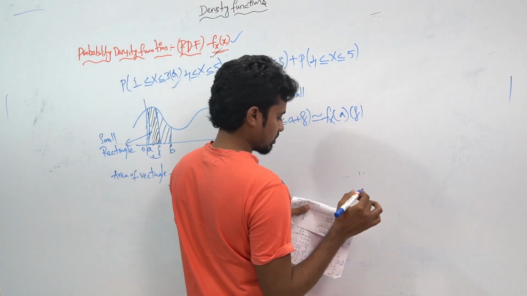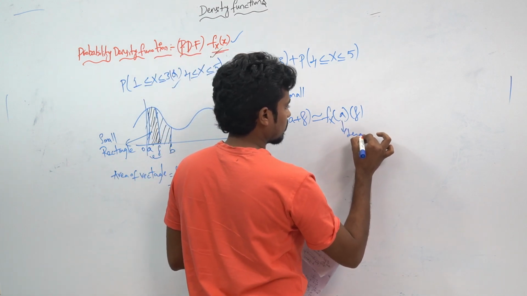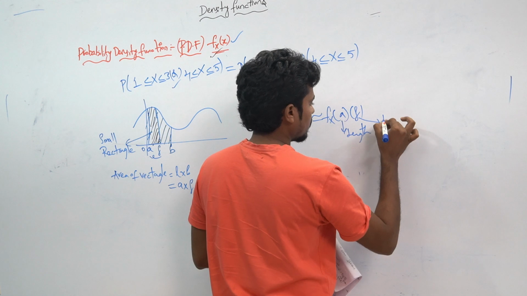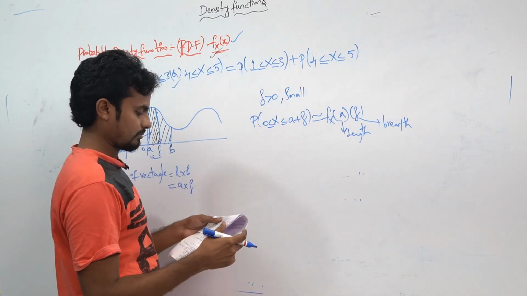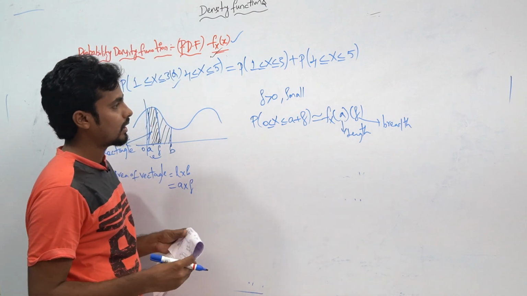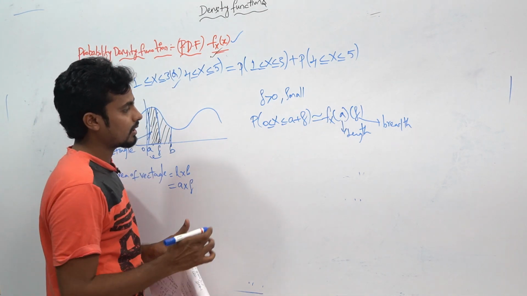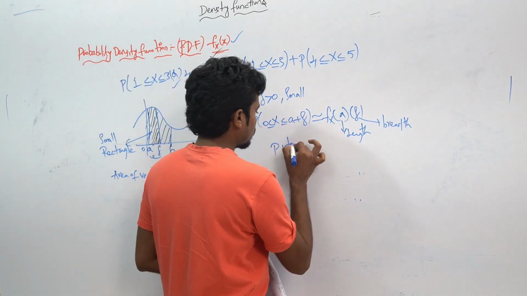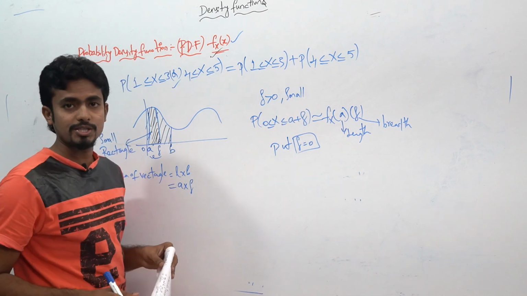And here, this will be the length and this will be the breadth. So if you put delta equal to 0, what will happen? If you put delta is equal to 0, what will happen? This will become the 0, right?